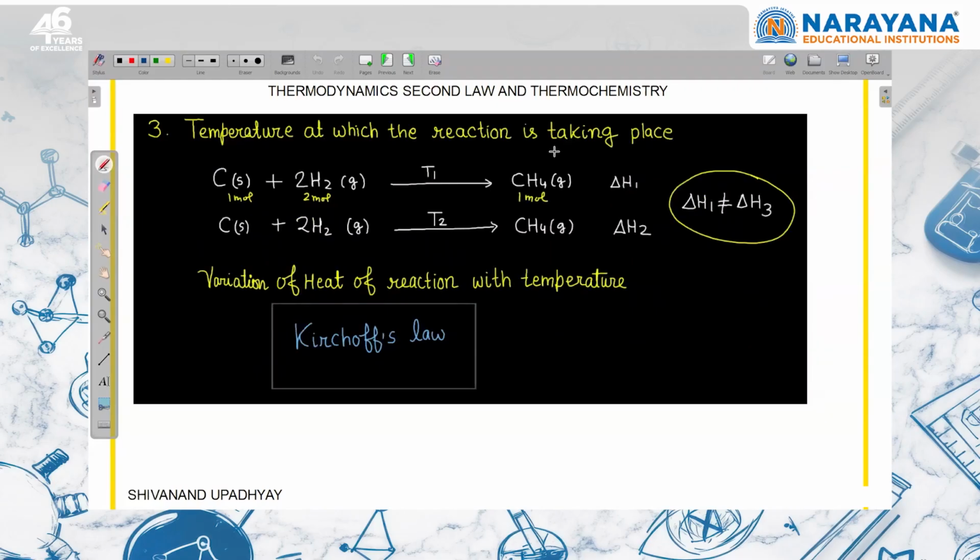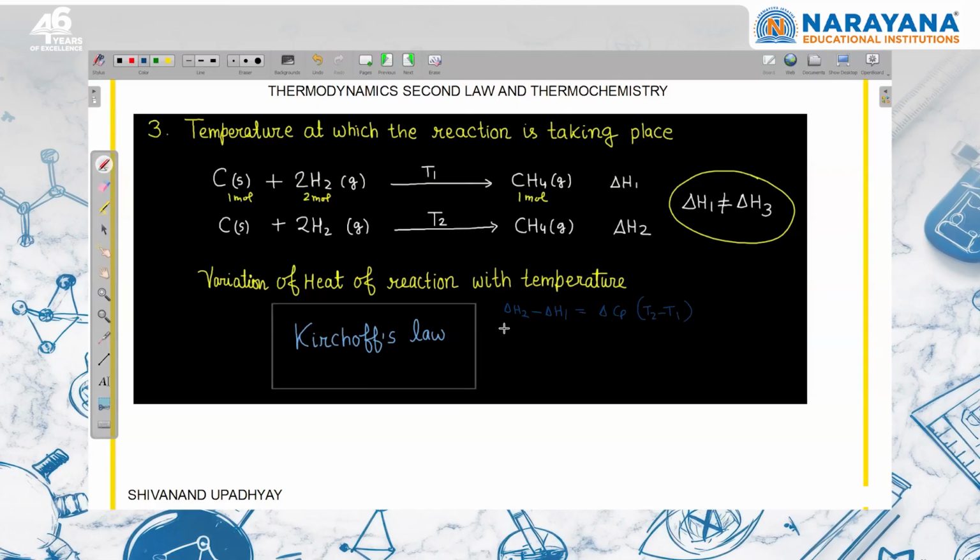Temperature at which the reaction is going to take place, because we are going to study Kirchhoff's law. What is Kirchhoff's law? Variation of heat of reaction with temperature. Suppose the reaction is taking place at constant pressure, then at temperature T2 it is delta H2, and at temperature T1 it is delta H1. Delta H2 minus delta H1 is equal to delta Cp reaction times T2 minus T1. This is known as Kirchhoff's law.